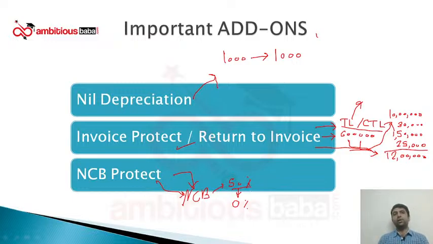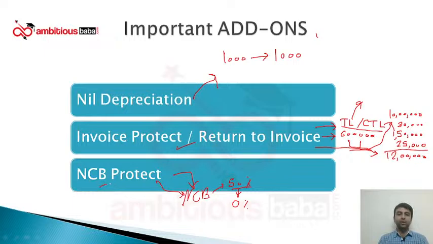So for example, if I was enjoying 35% NCB in a particular year and unfortunately my vehicle has met with an accident, the insurance company will not count it as a claim because I have opted for this NCB Protect, and I will be eligible for 45% NCB in the next year. Now this cover comes with a limit of the claims.